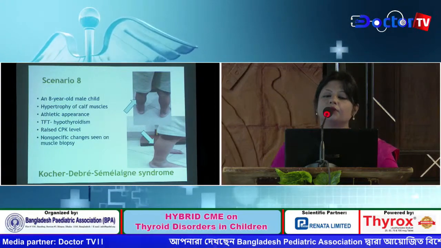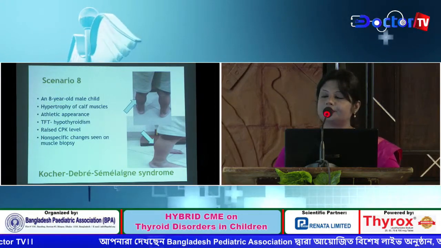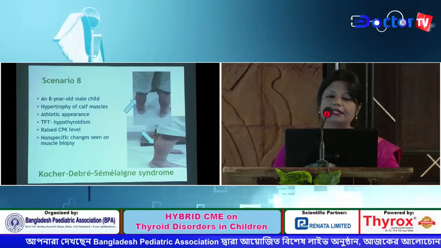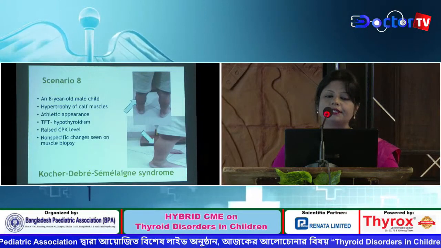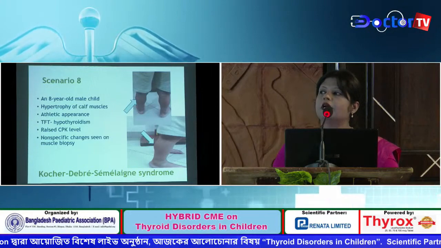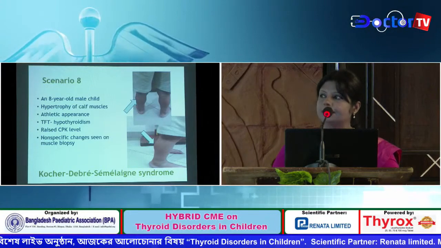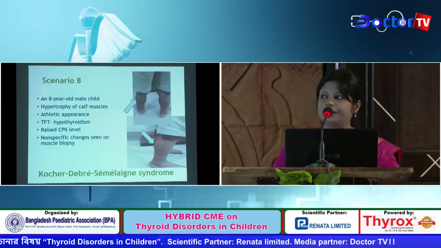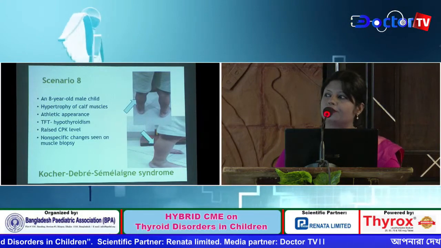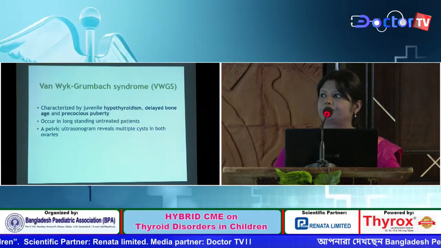An 8-year-old male child presented with hypertrophy of calf muscles. He had an athletic appearance, and thyroid function test revealed hypothyroidism. CPK level was raised, and there were non-specific changes on muscle biopsy. So it was a case of Kocher-Debré-Sémélaigne syndrome.